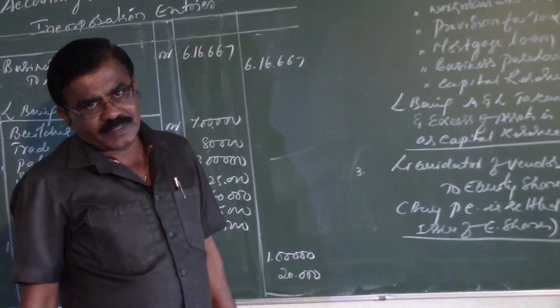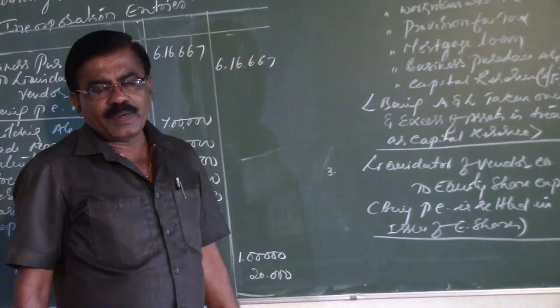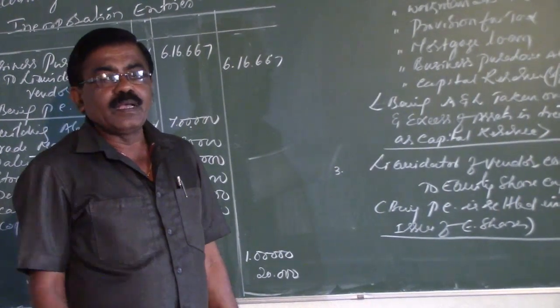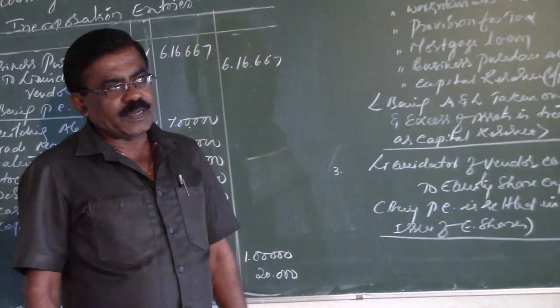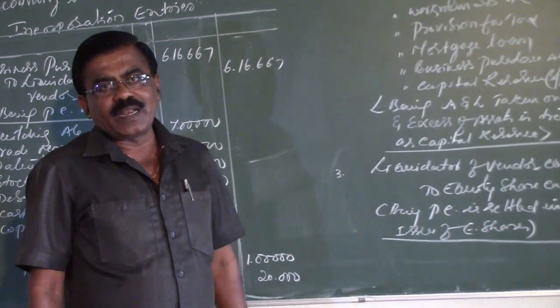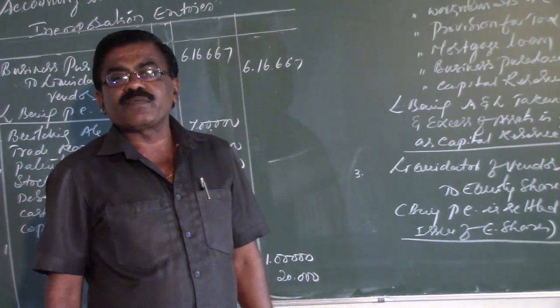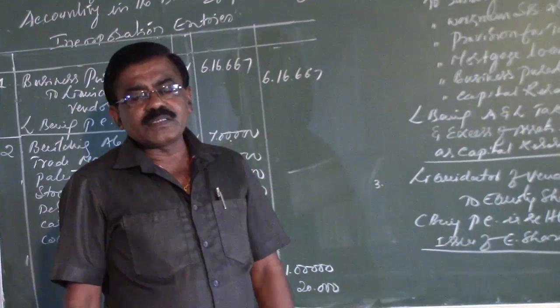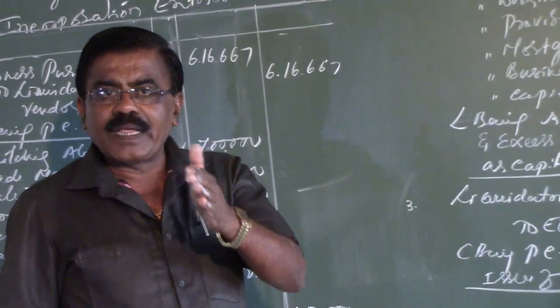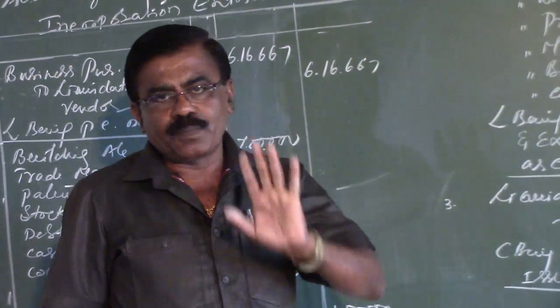After the completion of the third entry, that is the settlement of purchase consideration, we have to see a few more entries that depend upon the payment of realization expenses, settlement of outside liabilities, and any issue of new shares and purchase of assets. So with reference to this problem, there is a transaction related to the purchasing company towards payment of realization expenses to the vendor company.